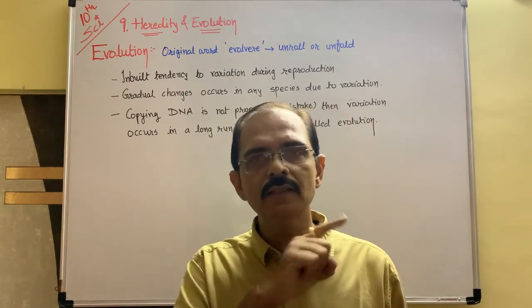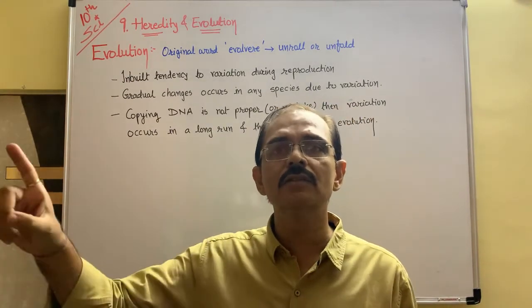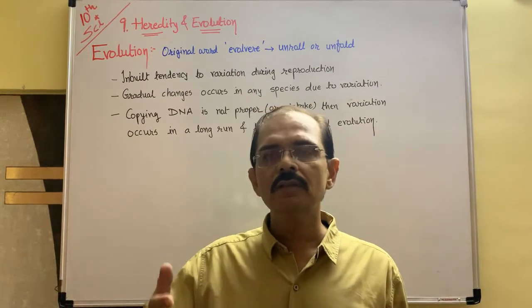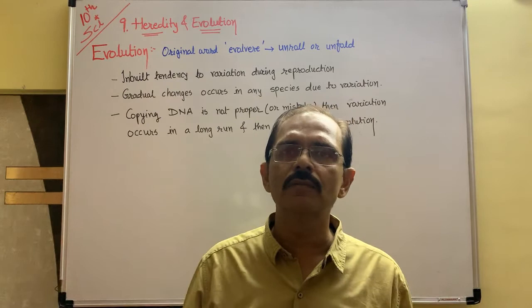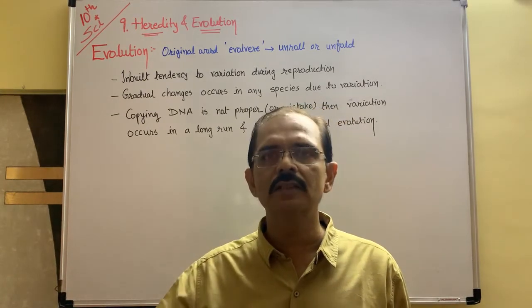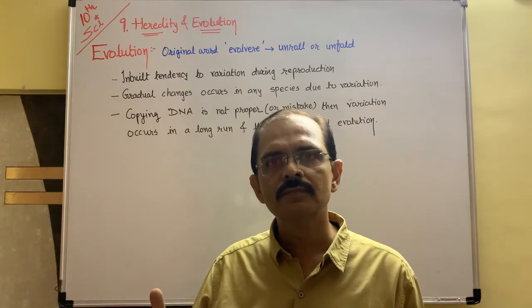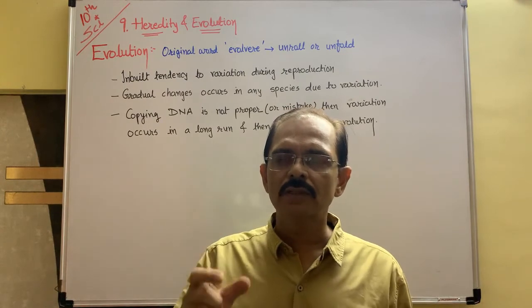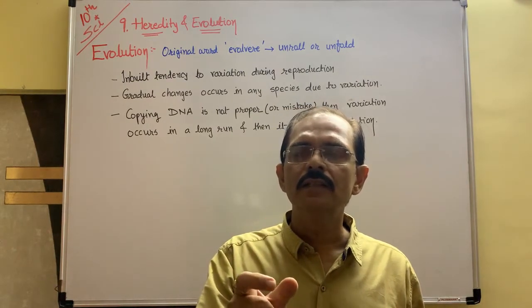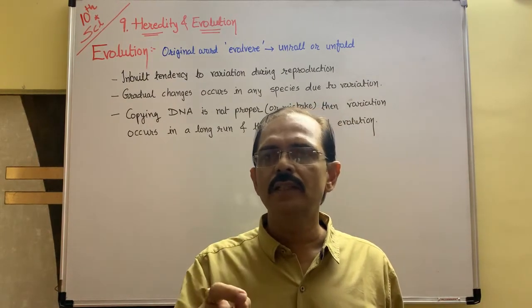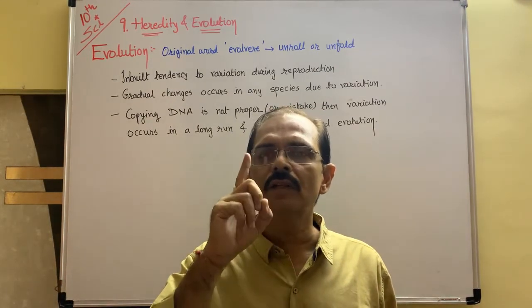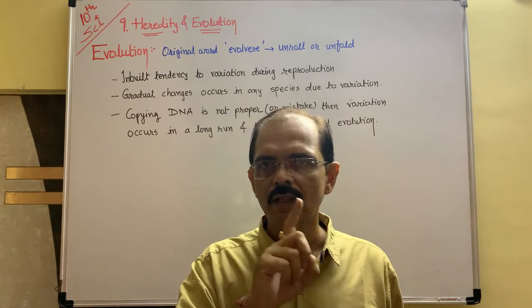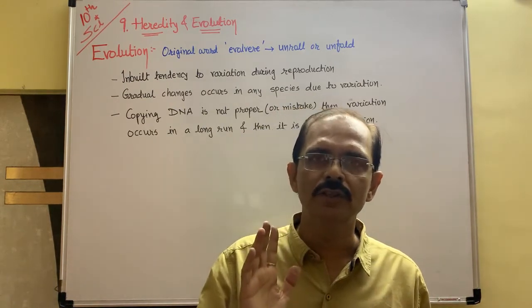Variation occurs, but this type of variation does not reflect on the DNA. Why? Because if after some generations plenty of green bushes are available, then once again the size increases. It will happen. So starvation is what? It is a variation, but this variation does not reflect on the DNA, so it is not part of evolution.